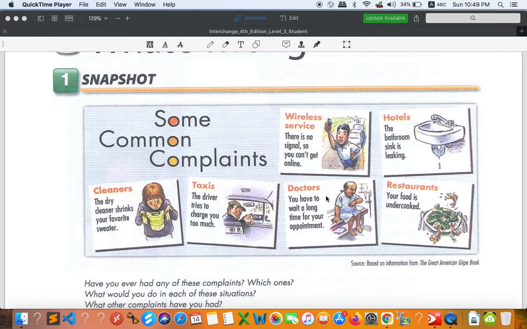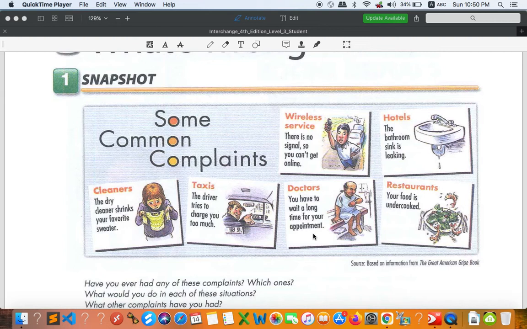Another problem or another complaint is about doctors. You have to wait a long time for your appointment. What do you think about this? Do you feel okay or not okay just to wait for the doctor? Usually when you go to a certain clinic or hospital, you need to go to the counter and pick up the number, the order.